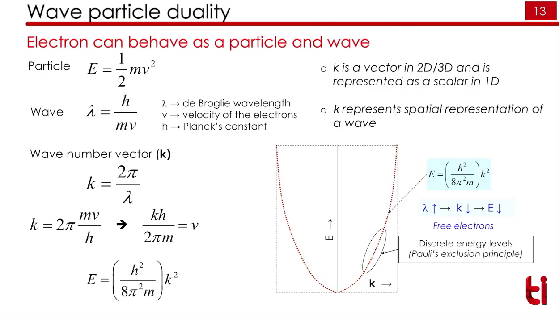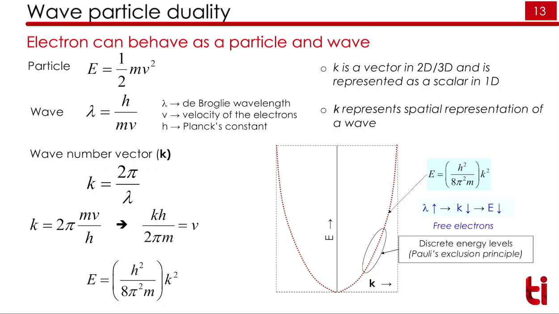Here k represents the spatial representation of the wave, that is, the motion of the wave along the x-axis, y-axis, or z-axis, or in a space. This is similar to an earthquake. An earthquake is a wave, and that wave moves in a space. So if you want to know the dimension of that wave, you have to use some kind of vector. The same thing is here: k will show you the movement of this electron wave in a space.